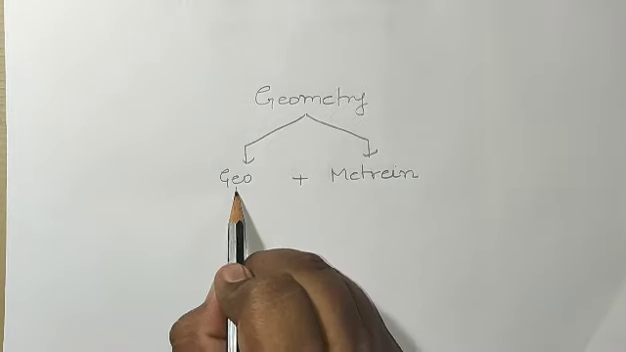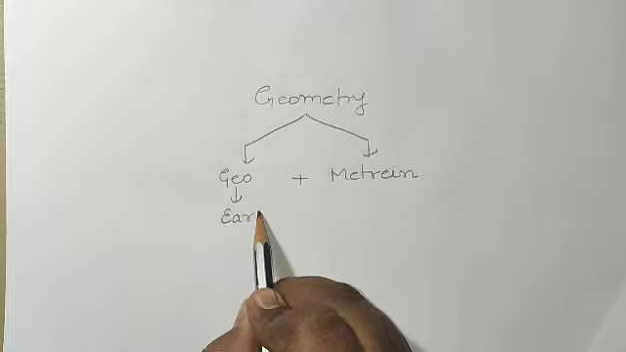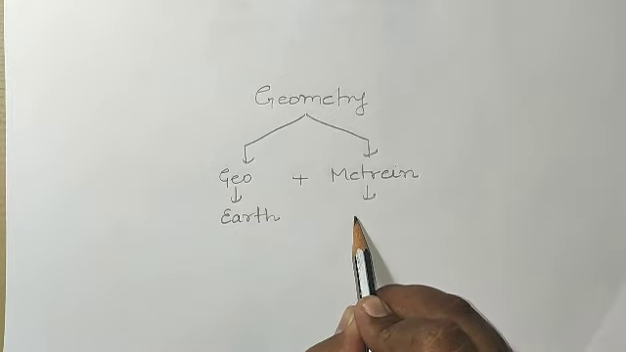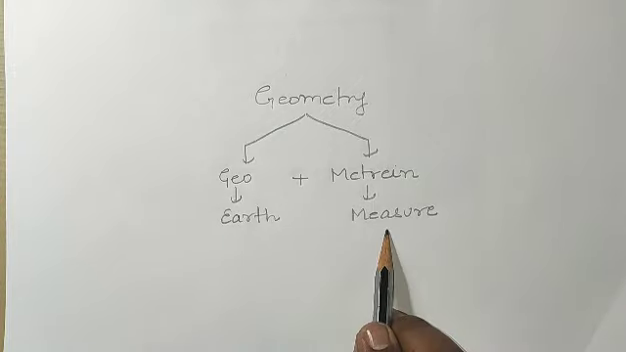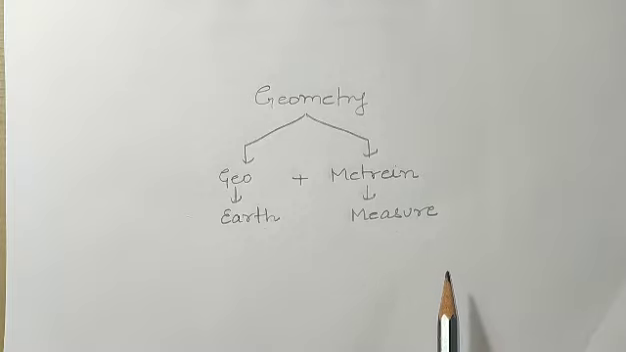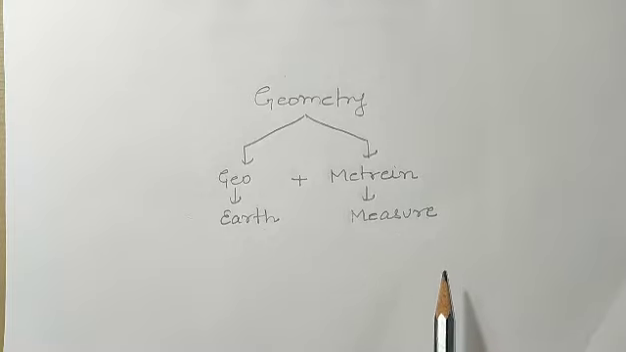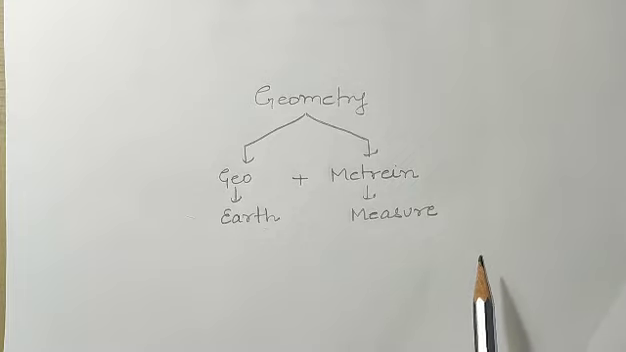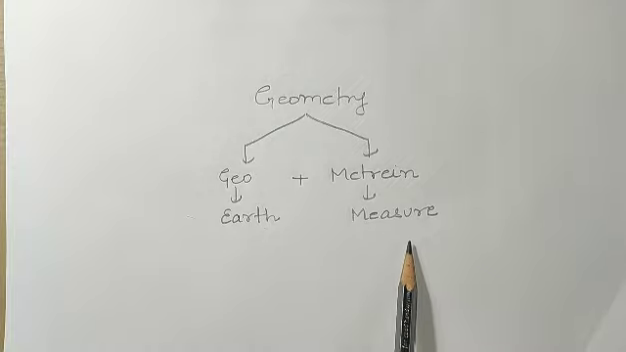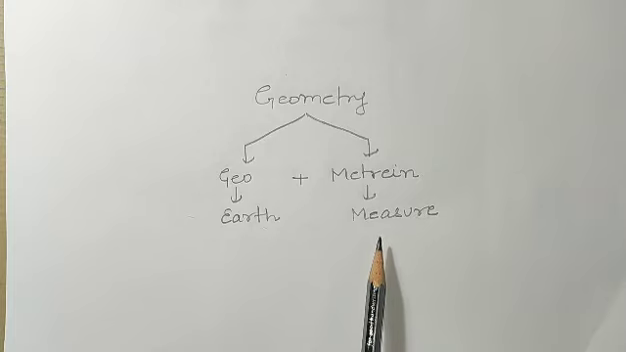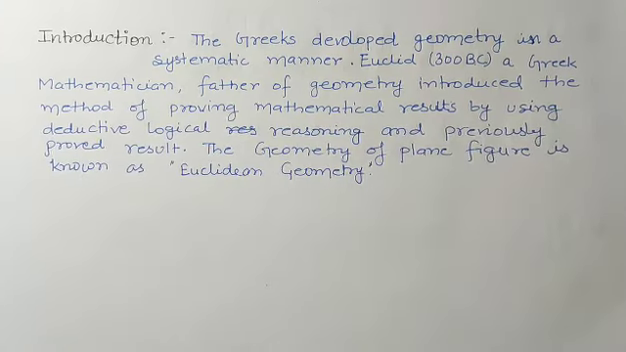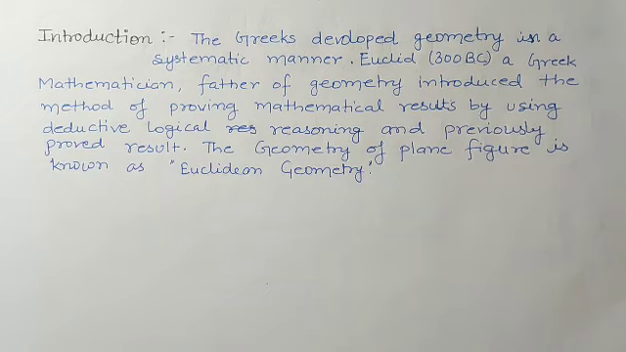Geo means earth and metrian means measure. So geometry means to measure the earth, that is, to measure the objects of the earth. Regarding this geometry, Euclid has given many concepts, and his concepts are in Euclid's geometry. So the first topic is introduction.